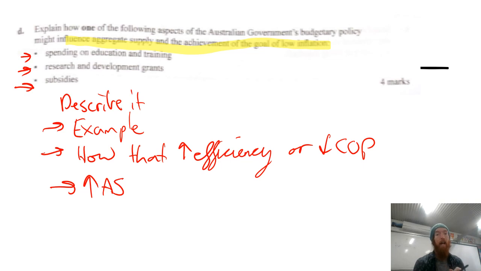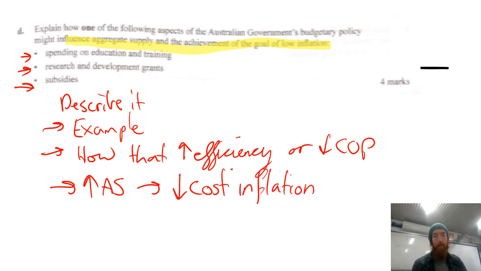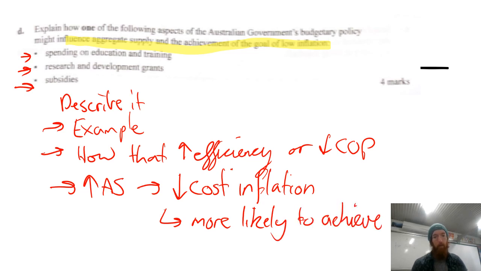Subsidies, you could talk about, and you've got it then linked to the goal of low inflation too. So obviously, I missed that bit. It's going to decrease cost inflation in any case because they're going to have lower cost of production as businesses are more profitable and therefore more likely to achieve. Because that's going to stop any painful inflationary pressures.